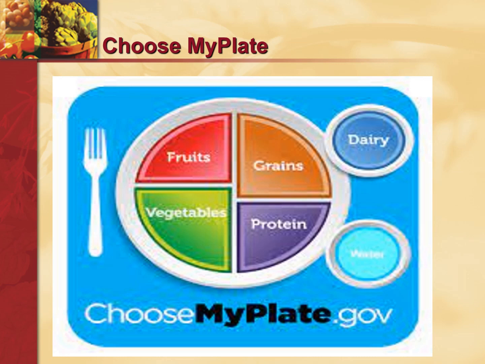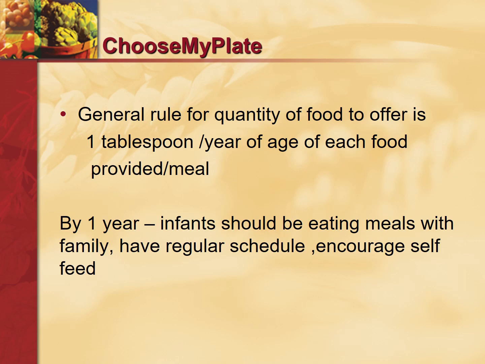Dairy product can be milk, cheese, butter, paneer, all these things. The general rule for quantity of food to offer in this plate is 1 tablespoon per year of age of each food provided per meal. So per meal, 3 meals we said. So per meal, if the child is 1 year old, 1 tablespoon of vegetable, 1 tablespoon of fruits, 1 tablespoon of grains, 1 tablespoon of proteins, and then on the side you should have a dairy product.